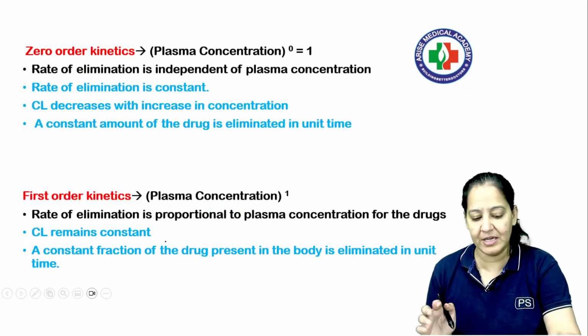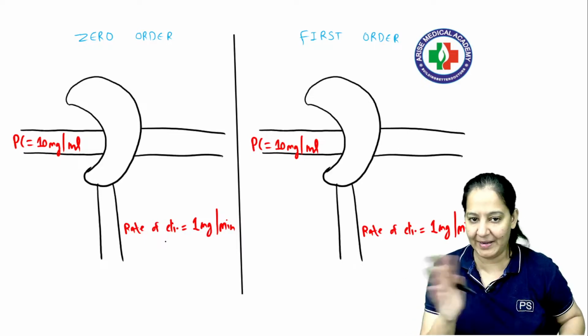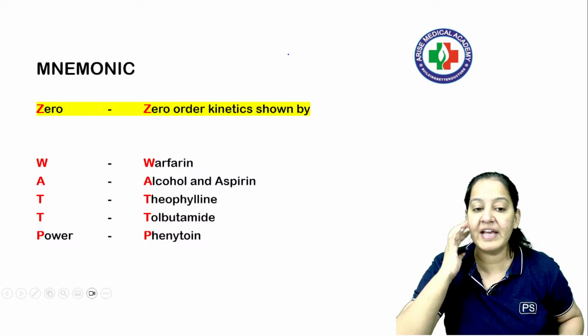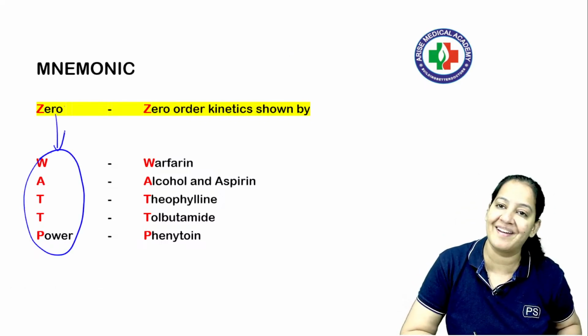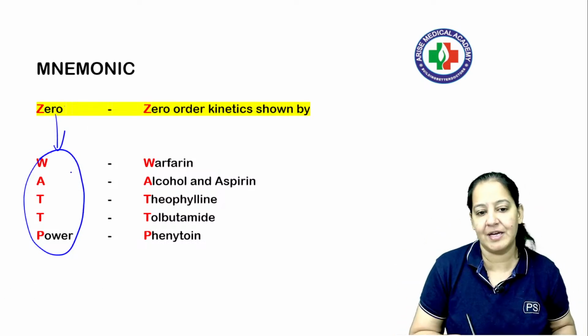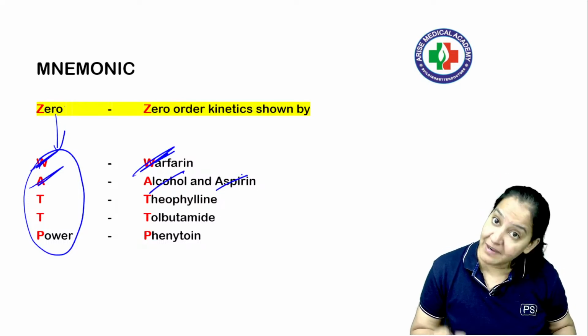So we have learned the zero order and first order very well, right? Now I'm not explaining it again. So zero order की कितनी drugs होती हैं? So zero order का mnemonic है watt power. There is a bulb, watt, कितने watt का bulb है? So watt power is the mnemonic. W stands for warfarin. A stands for alcohol and aspirin both.